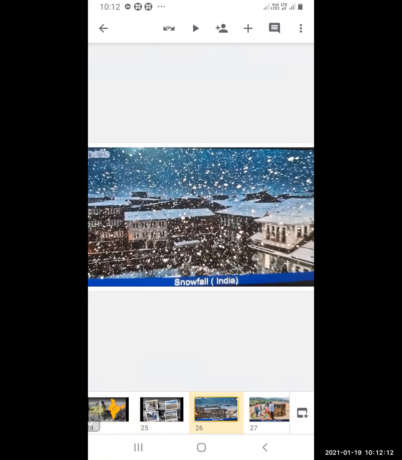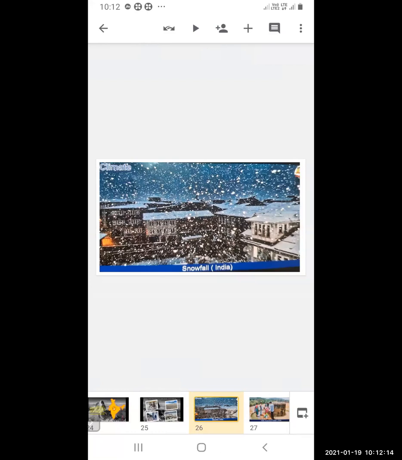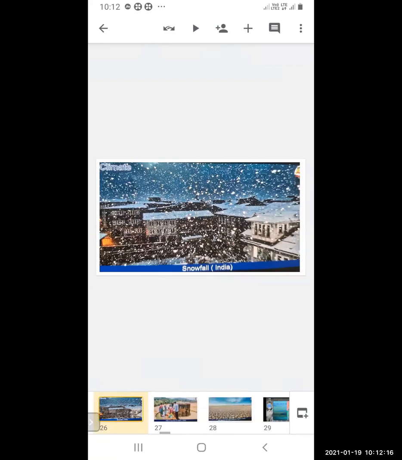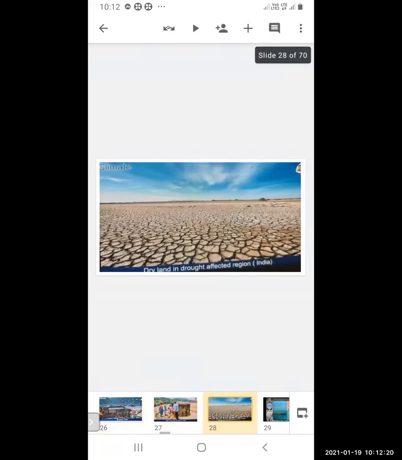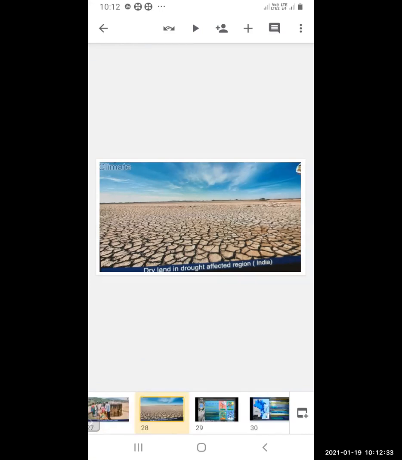Now see, in India snowfall is also there. This is the dry land in a drought affected region. In India, some areas don't see rainfall. So you can see that due to lack of water, the landform over there is dry land. This type of land is found there.